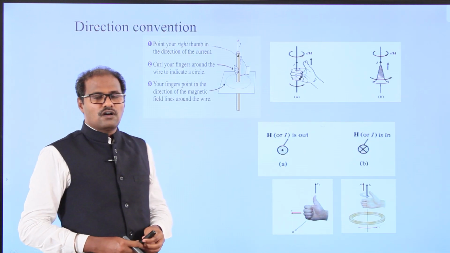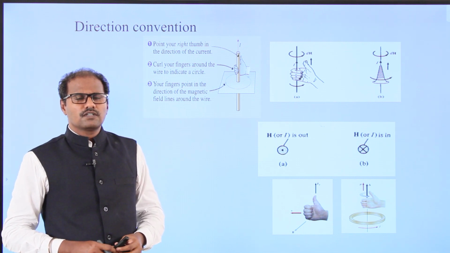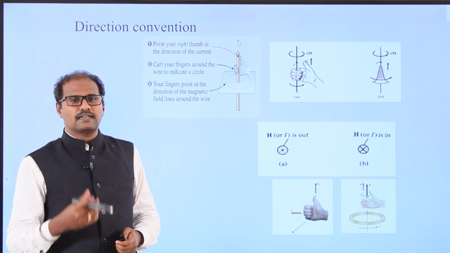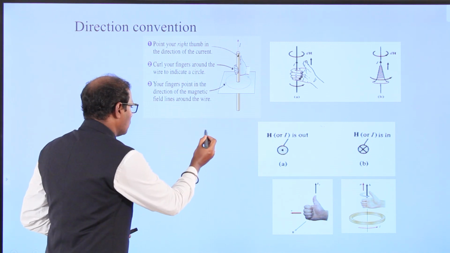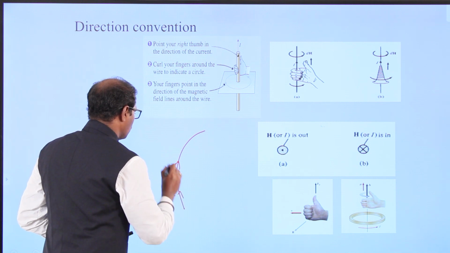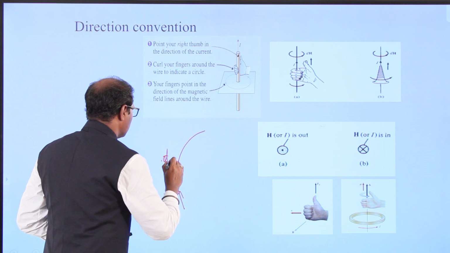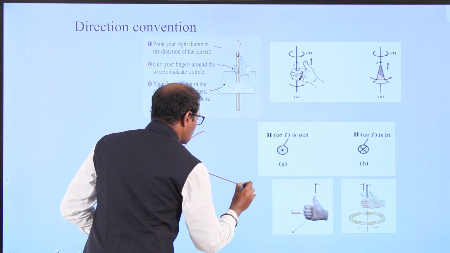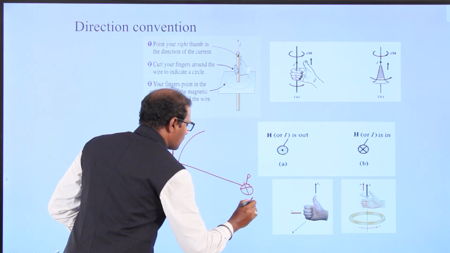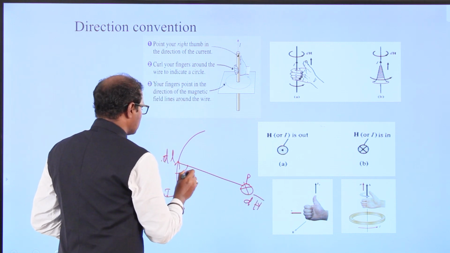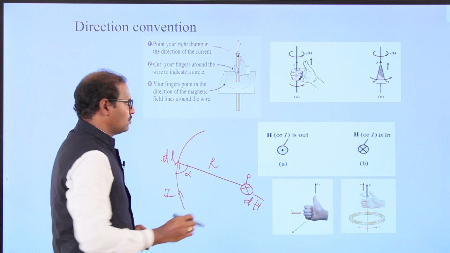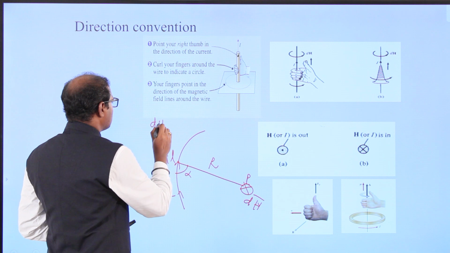Now, about the magnetic field intensity already told: how do we calculate the current along a line conductor? I called these I dl elements because the current is moving through the differential element dl. This is the position point P, and we can call this an inward current. The differential magnetic field intensity is dH, the angle is alpha, and the distance is r. So finally, what expression did we get? dH vector.